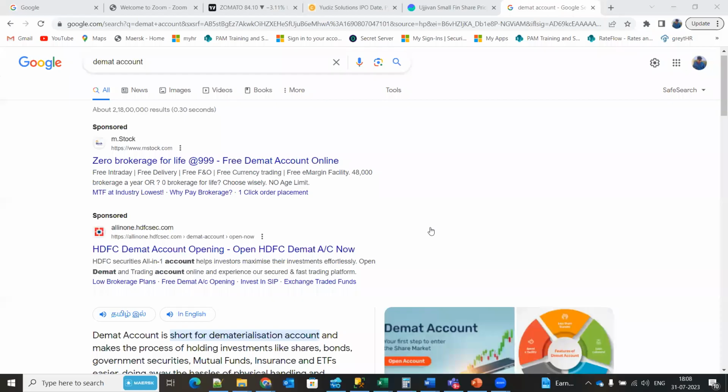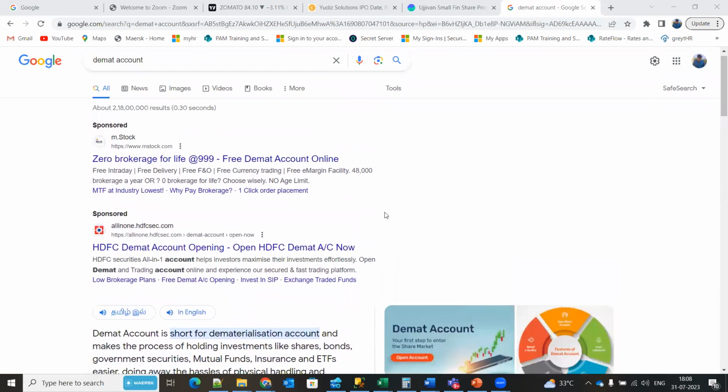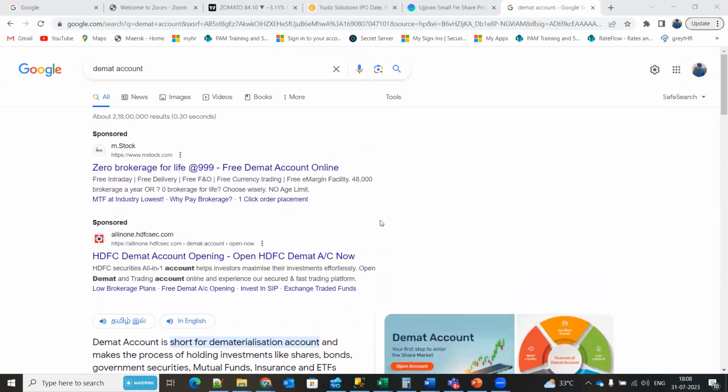So who holds this demat account? All the demat accounts are held by brokers. So basically all the brokers will own the demat account. You can have n number of demat accounts depending on your broker. We have a lot of brokers listed here. You can have one demat account for a specific PAN number with a specific broker. So if you have 100 brokers out there, you can create 100 demat accounts. If you provide your information and start activating a demat account, the broker will in turn create an ID or a unique number for you at the NSE or BSE and allocate it to you.